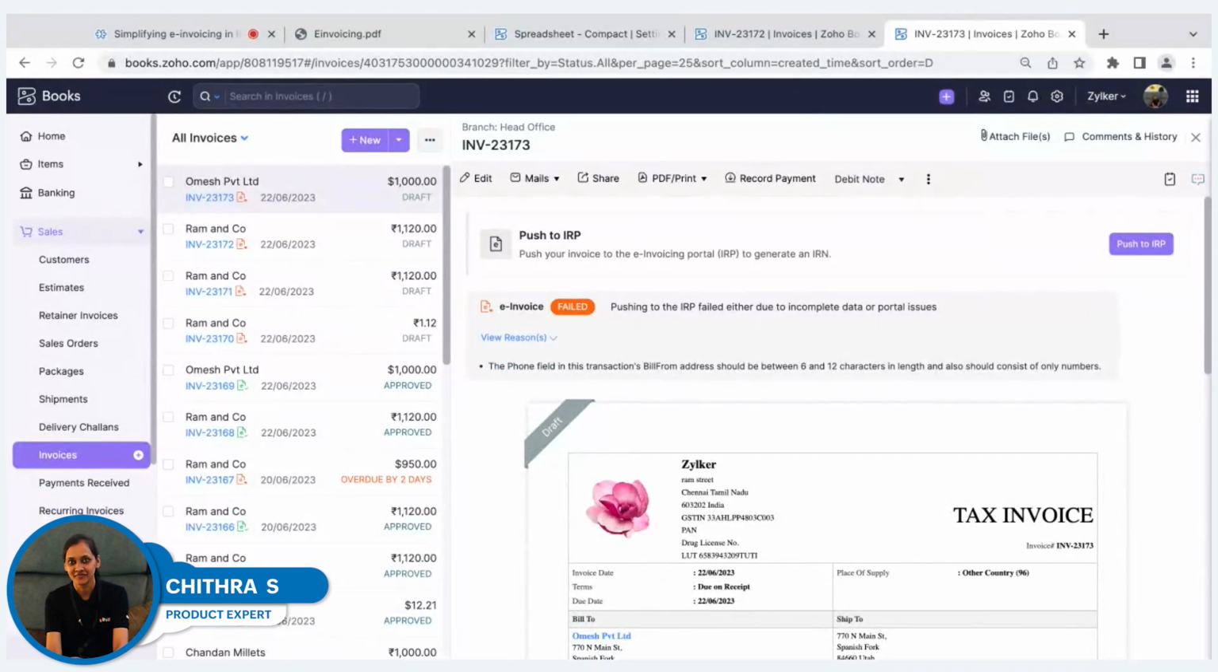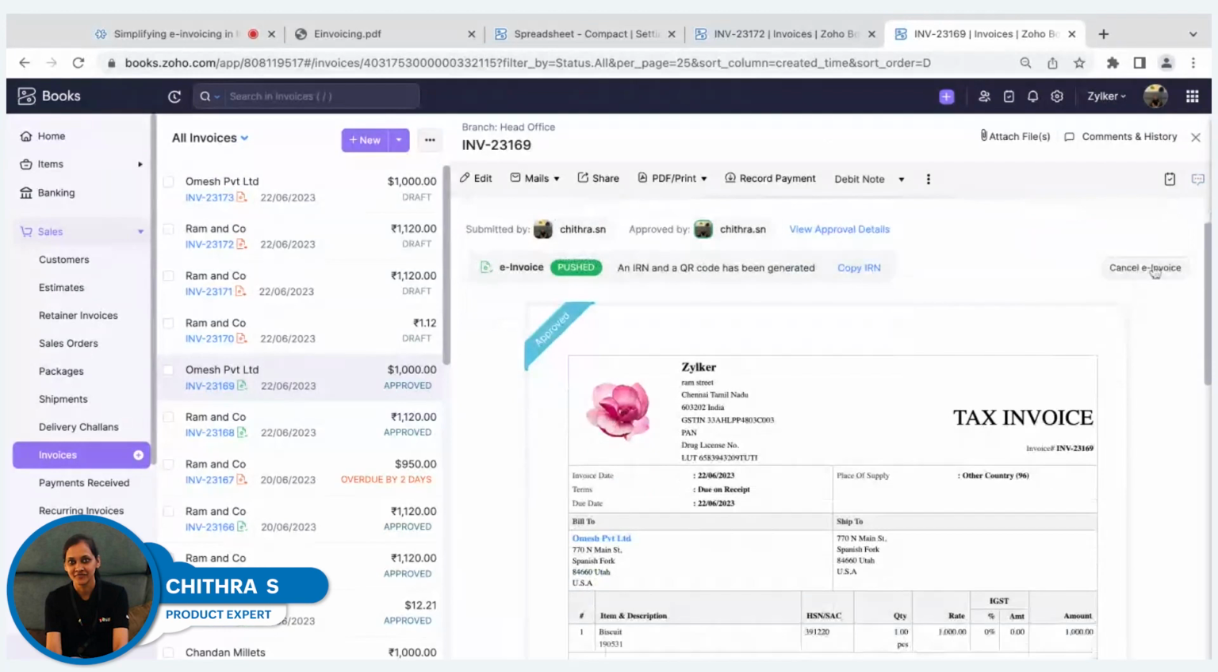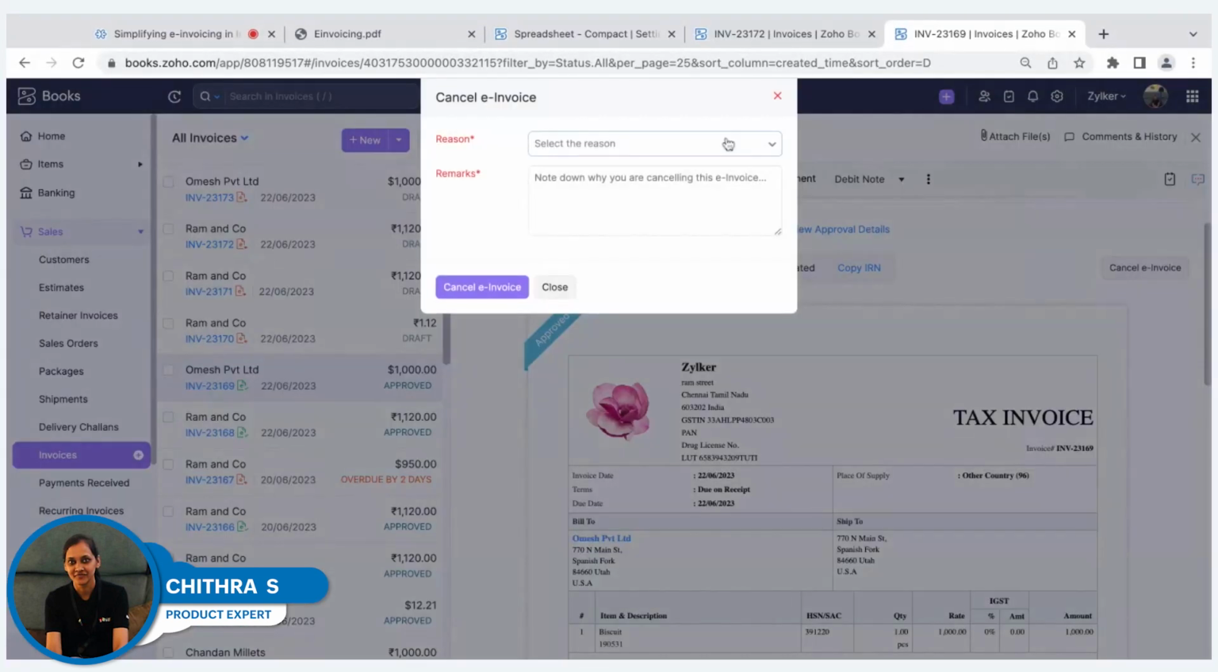And as we discussed during the session, if you want to cancel the e-invoice, that can actually be done within the 24 hours limit. So let us say for this invoice, I've already pushed it to the IRP. As you see here, there is a cancel e-invoice button. If within 24 hours you want to cancel this invoice, that can be directly done from Zoho Books. You can click on cancel invoice, select the reason why you're canceling this, mention the remarks, and you can cancel the invoice directly from here.